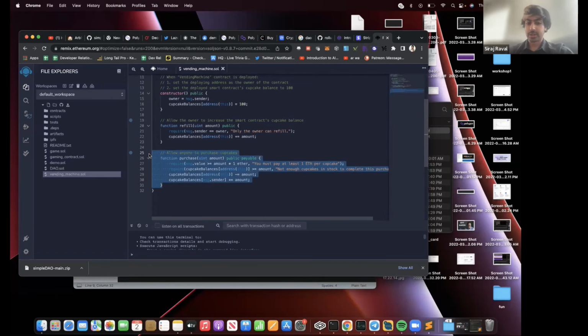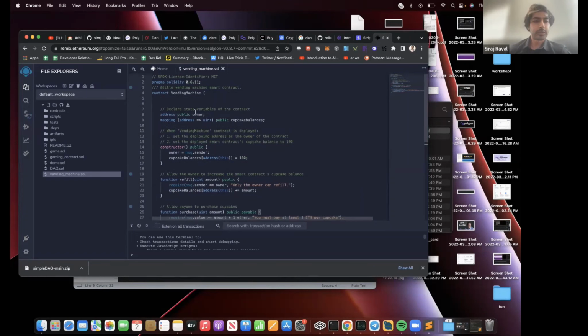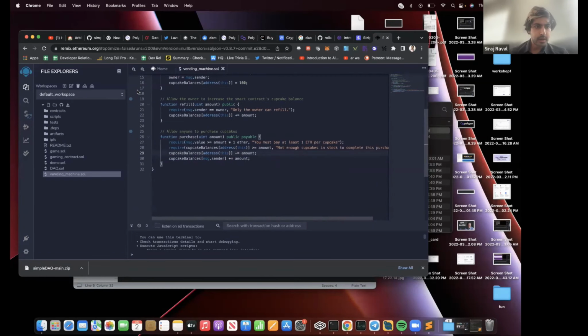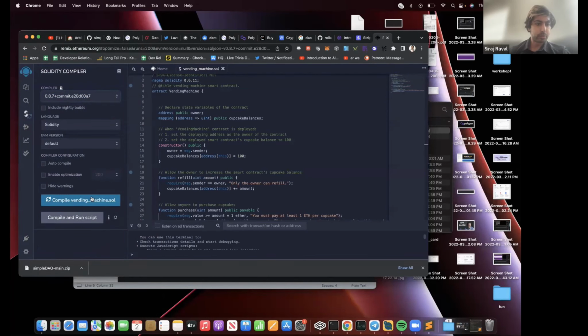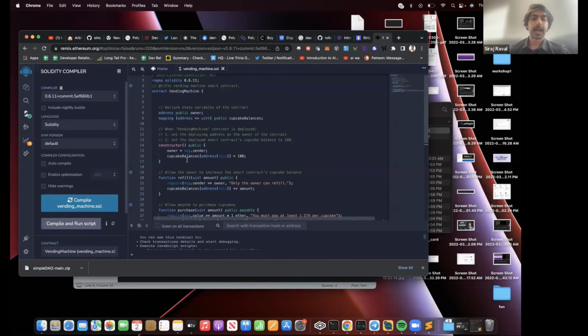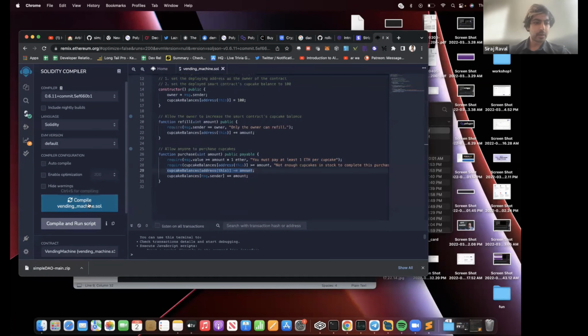And then the purchase. This is the main function that is going to be triggered whenever someone buys something from the digital vending machine. So let's deploy this. We have this digital vending machine here. This is not our DAO yet. This is just what we want to interact with. So we're going to deploy this to the blockchain. First, we're going to compile it. It's going to say, is everything good? And then we can deploy it, because Solidity is a statically typed language, which requires compilation before execution. So we have to compile it first.